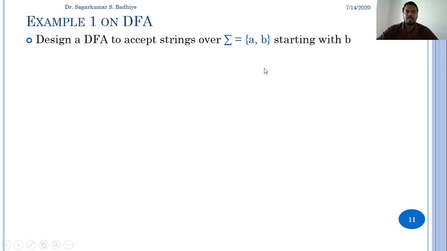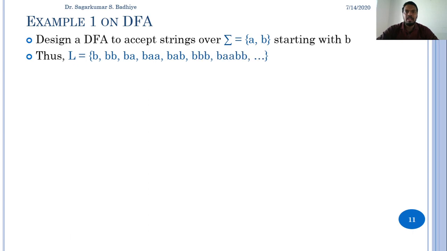So the language which will be accepted by this DFA will consist of all the strings over A and B starting with B. Thus, the language L will be equal to B, BB, BA, BAA, BAB, BBB, BAA, BB, and so on. So to design a DFA that will accept all the strings of this language, we must start with the initial state. And the initial state in a DFA transition diagram is represented by a circle with an input arrow. So let us call Q1 as the initial state.